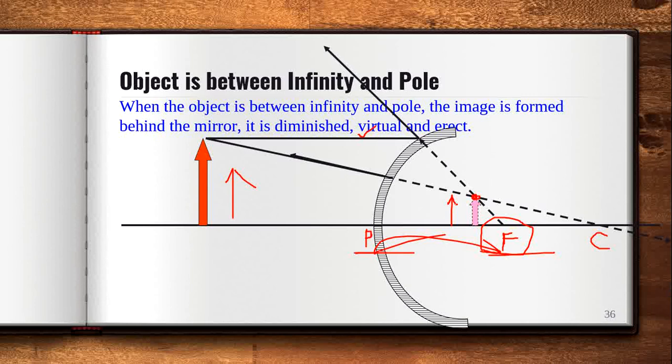Got it? Now, these are the two cases in a convex mirror, whereas for a concave mirror we discussed 6 cases. What about the other cases, such as between the pole and the focus? That is not possible because the focus and center of curvature are all behind the mirror, so it is not possible to keep the object there. That's why there are only 2 cases in a convex mirror. One is when the object is at infinity, and the second is when the object is between infinity and the pole. We can't keep the object anywhere behind the mirror, so it is not possible to discuss any other cases.